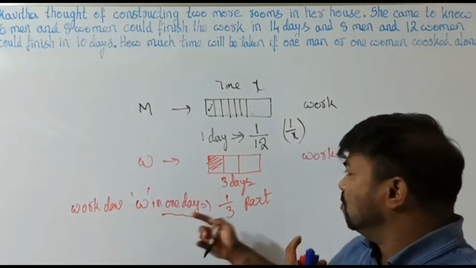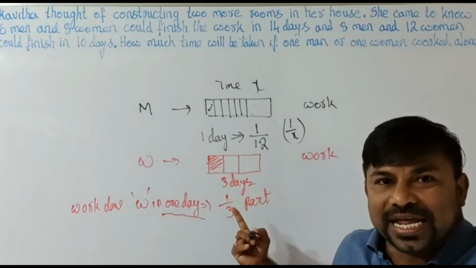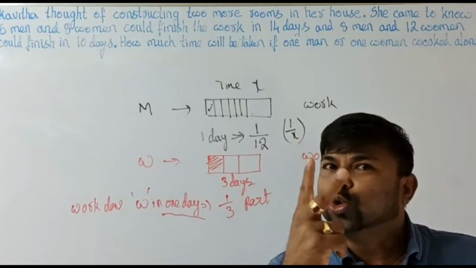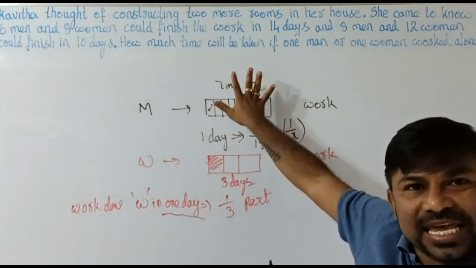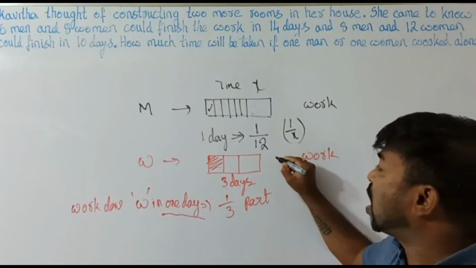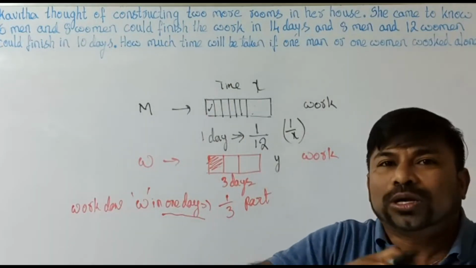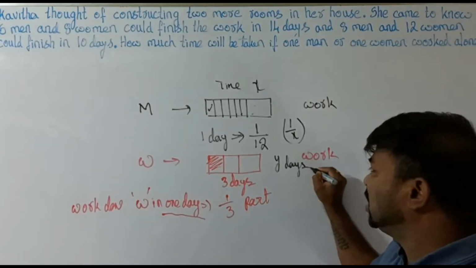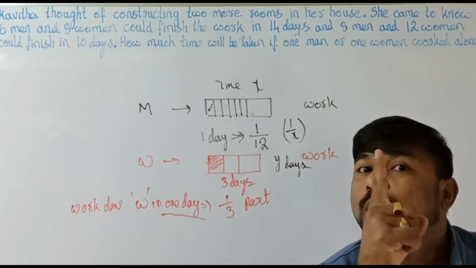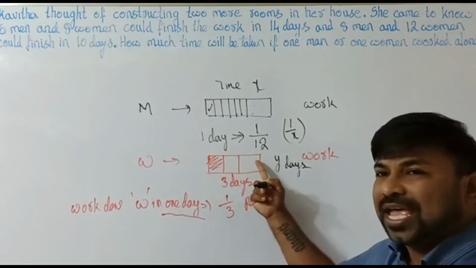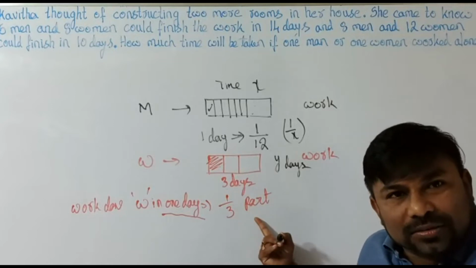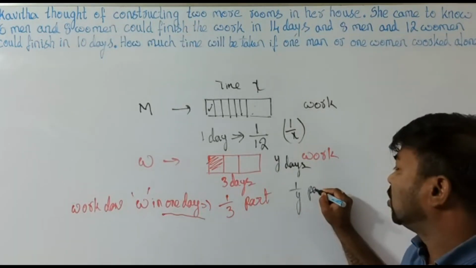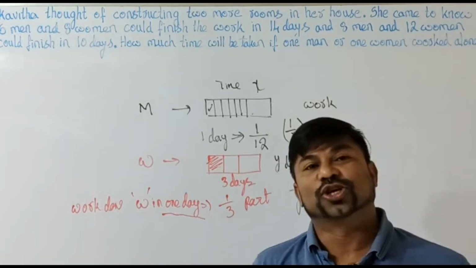In the same way, for a woman, by an example we took 3 days, but in the sum we have to take 2 variables. Why? Because it's a pair of linear equations in 2 variables. The first variable I have taken as x here. Now the second variable I like to take as y here. If the total work can be done in y days, how much work is done in 1 day? If there are 3 days, 1/3 part. If there are y days, it is 1/y part. This is the calculation you have to remember.